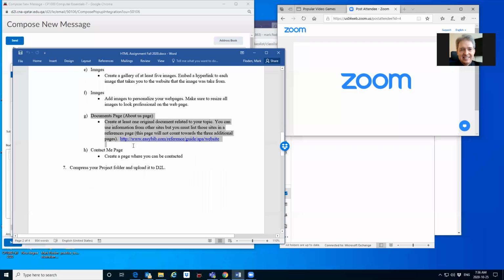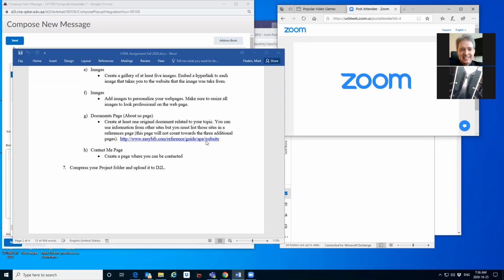A documents page, and a contact me page. Now the contact me page, if you do a little bit of a Google search, you're going to be able to find out, and I know some of the students already have, for example, how to use an A tag to make an email link. And so that's possible. It's just a mailto in the attributes, but have a look at that. You should have an email link, so your web page should forward somebody to open and send an email to you.